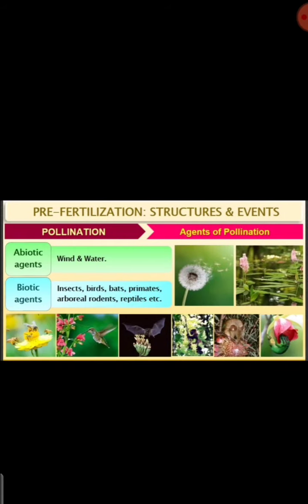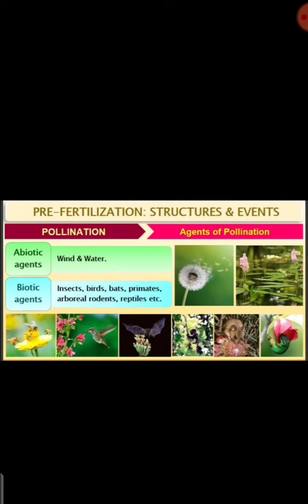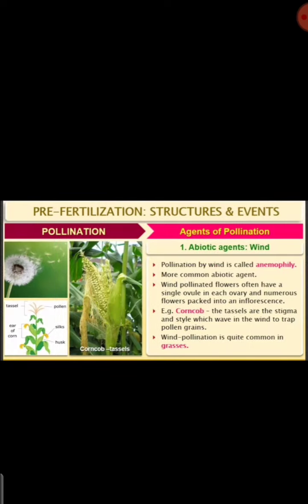The agents we have studied: abiotic agents, wind and water; biotic agents, insects, birds, bats, primates. Pollination by wind we call anemophily. How are plants that adopt wind pollination?